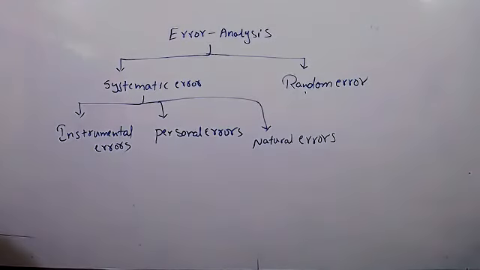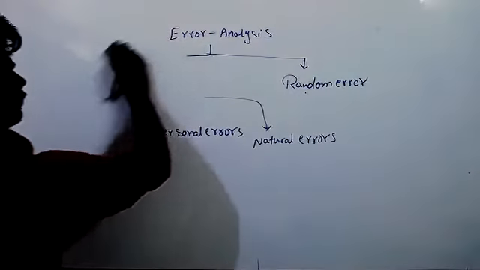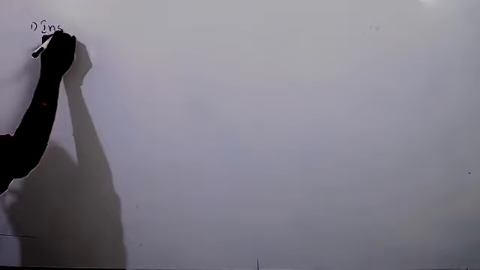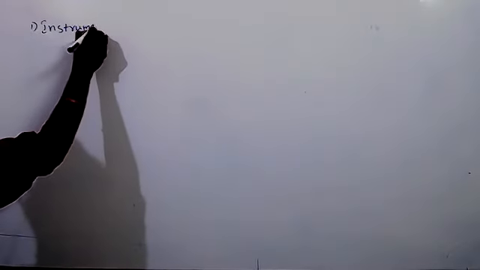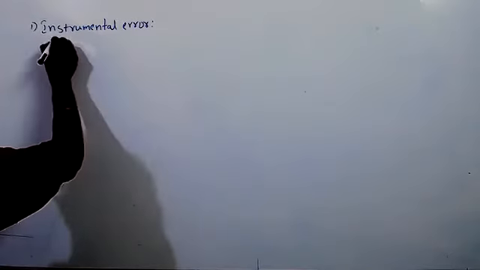Did you write that, everyone? Yes, sir. First one is instrumental error, right? Sir, I got disconnected. What did you write last? I wrote error analysis has two types, systematic and random.